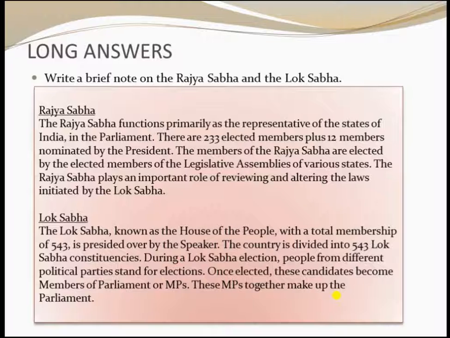The members of the Rajya Sabha are elected by the elected members of the legislative assembly, and the Rajya Sabha plays an important role of reviewing and altering the laws initiated by the Lok Sabha.